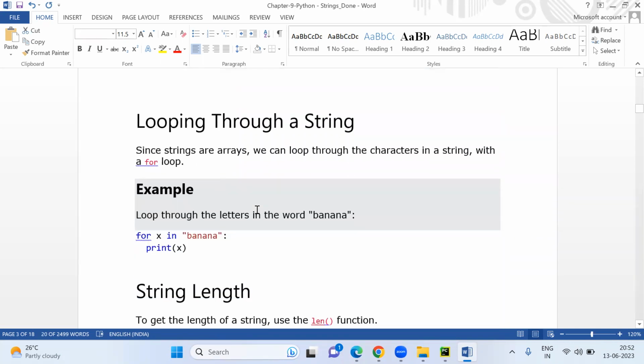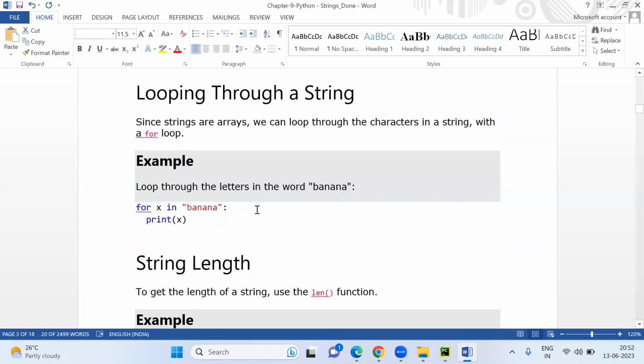So that is the things. Looping through a string. If you want to use a for loop, we'll explain that when we discuss for loop. Java has something like initialization, incrementation, and those things are very complex. But in Python, we have for x in banana.